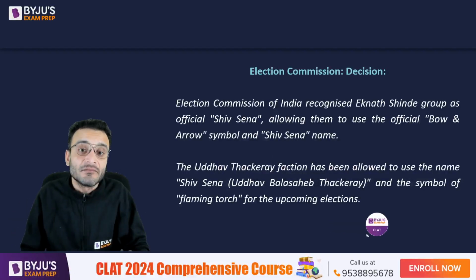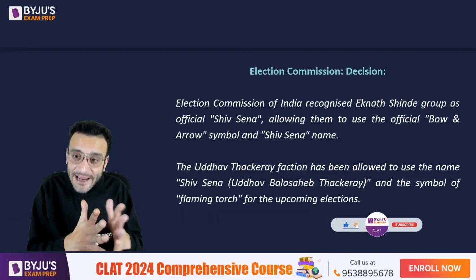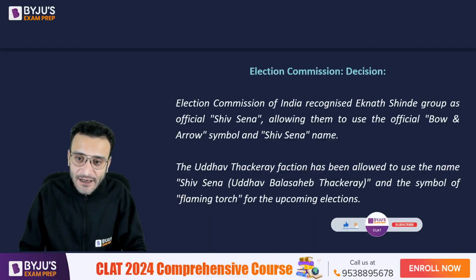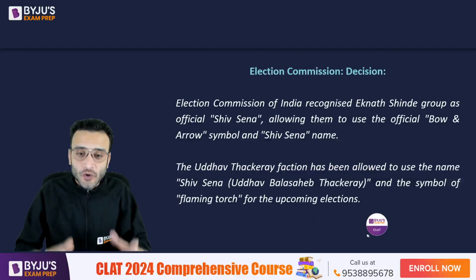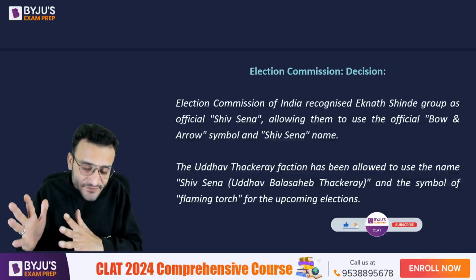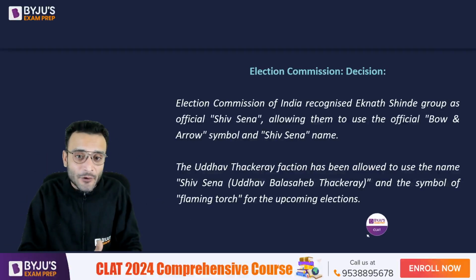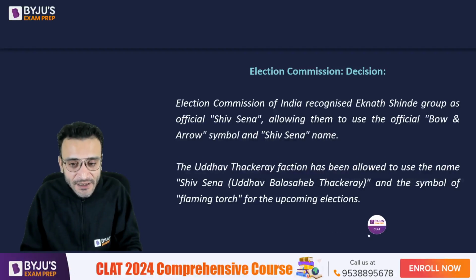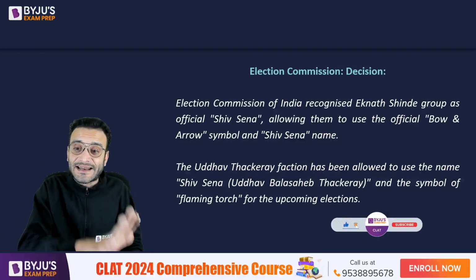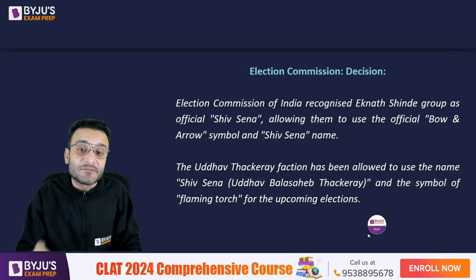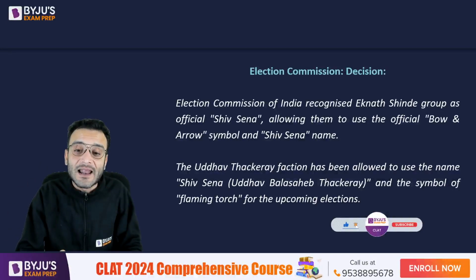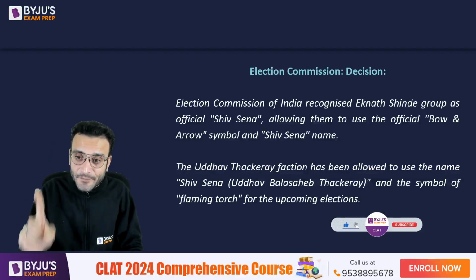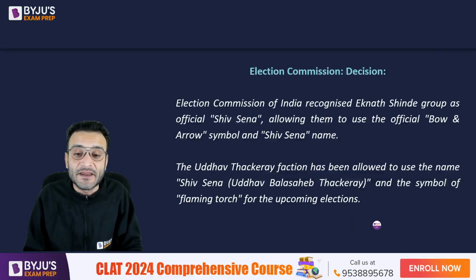The Election Commission decides that the Eknath Shinde group will have the official Shiv Sena logo. So it allowed Eknath Shinde's faction to use the bow and arrow of Shiv Sena and the Shiv Sena name. And Uddhav Thackeray has been allowed to use the name Shiv Sena Uddhav Balasaheb Thackeray and the symbol of the flaming torch.